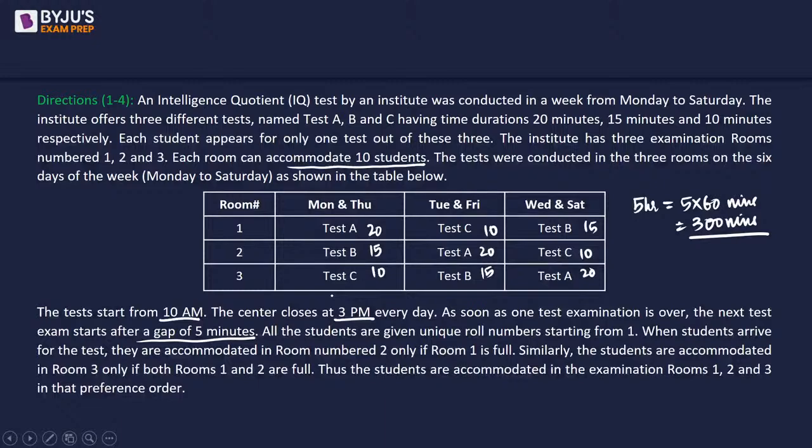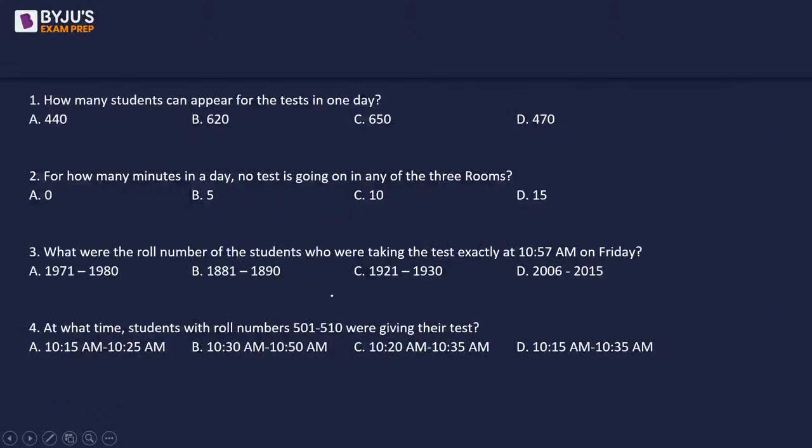Okay. Now let's look at the questions and understand what we are supposed to do with this information. So the first question is, how many students can appear for the tests in one day? For how many minutes in a day is no test going on in any of the 3 rooms? What were the roll numbers of the students who were taking the test exactly at 10:57 a.m. on Friday? And at what time were students with roll numbers 501 to 510 giving their test?